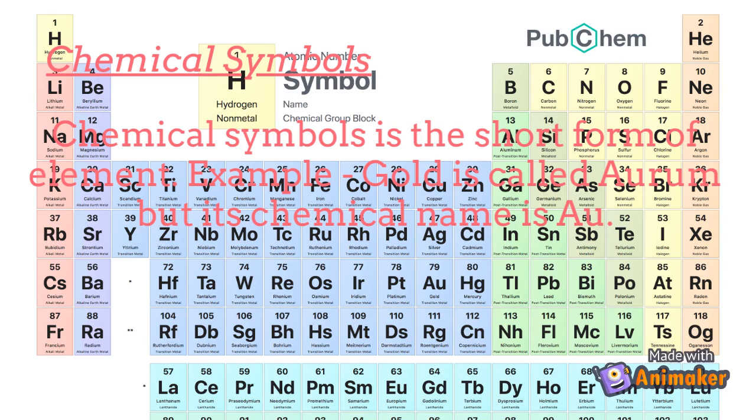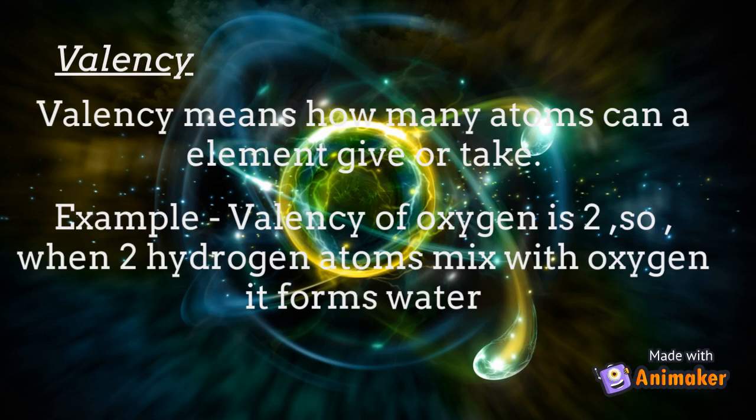Chemical symbols. A chemical symbol is the short form of an element. Example: gold is called Aurum, but its chemical symbol is Au. Valency. Valency means how many atoms an element can give or take. Example: the valency of oxygen is 2, so when 2 hydrogen atoms mix with oxygen it forms water.